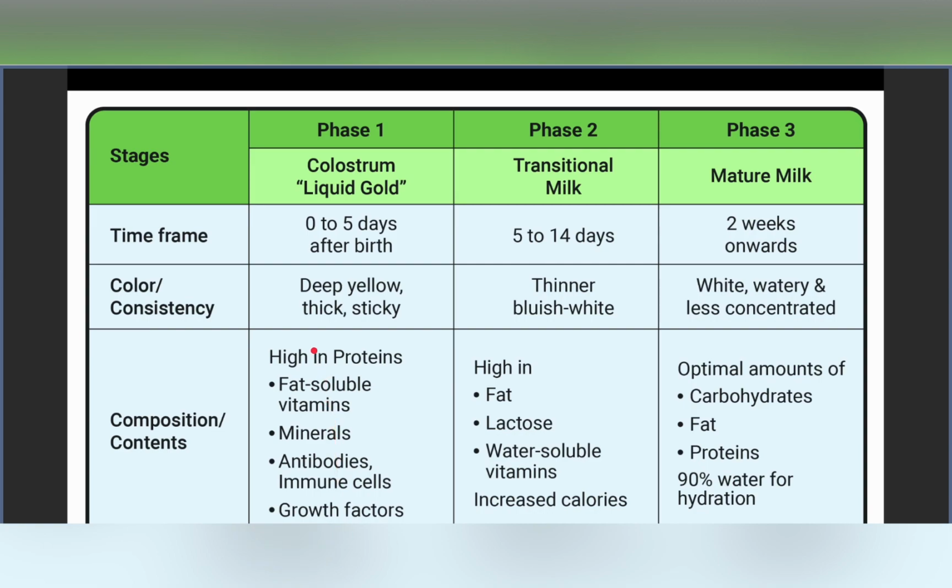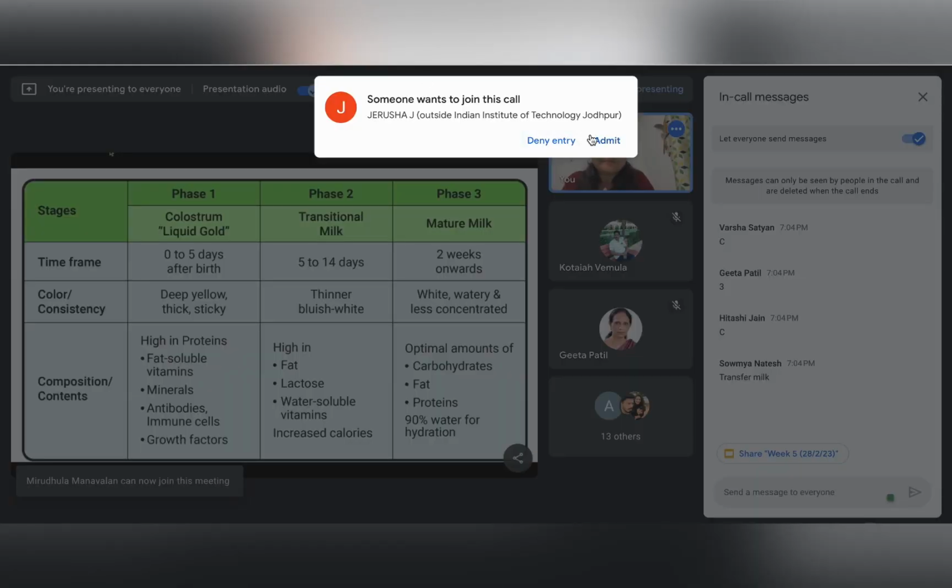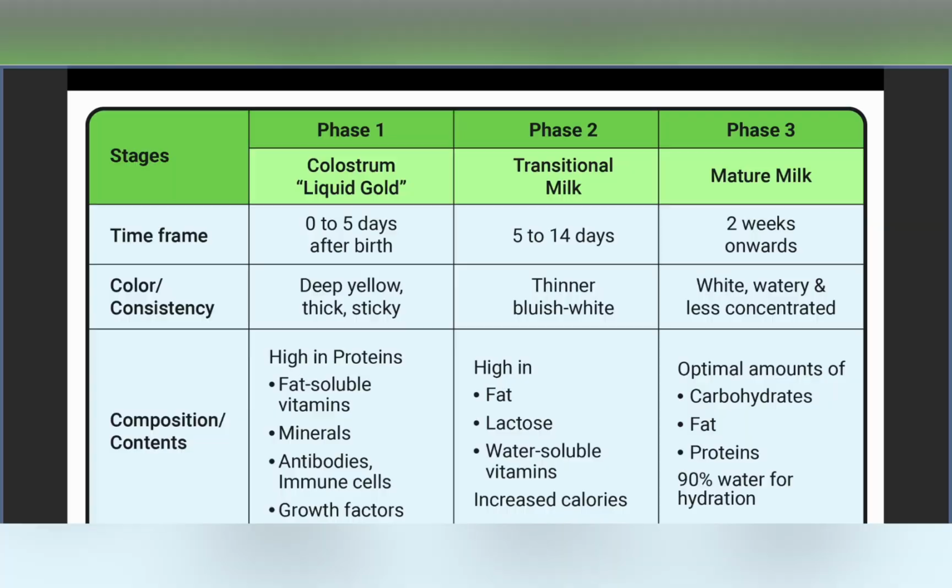So, the first milk that we are giving to the baby comprises most of the nutrients that the baby requires from the first moment. The colostrum also contains antibodies and immune cells. We have discussed this in our previous sessions as well. What are the important immune factors in the colostrum? We'll be discussing it in subsequent problems also.